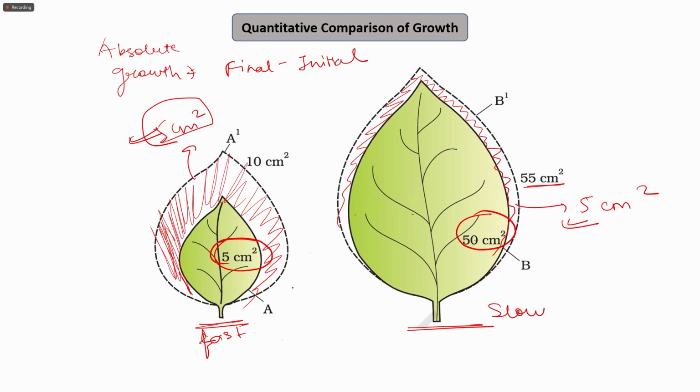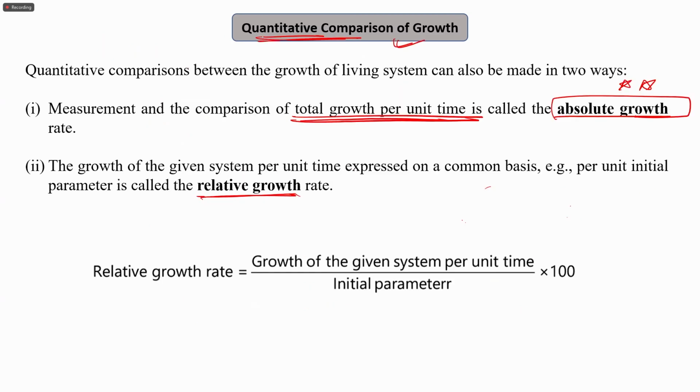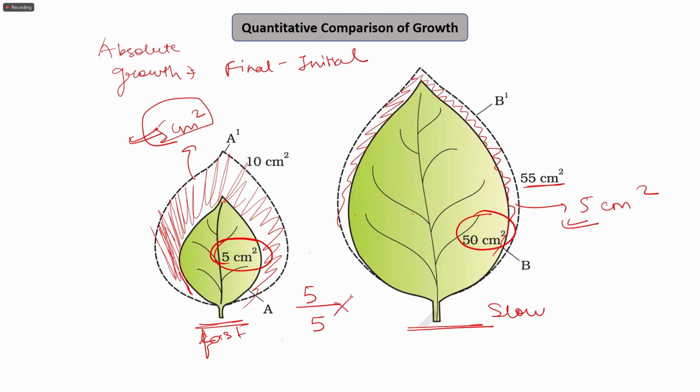Because relative growth can be measured as the change divided by the initial. So relative growth can be measured as the growth of the given system per unit time divided by the initial parameter into 100. So the change is 5 centimeter square, the initial parameter is also 5. So it has changed up to 100%. Like there is a 100% growth. The size has just become double.